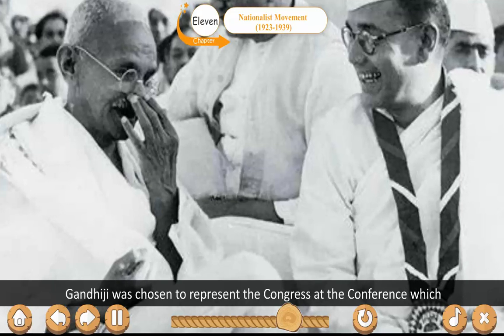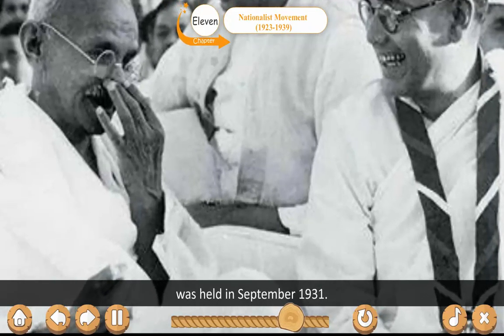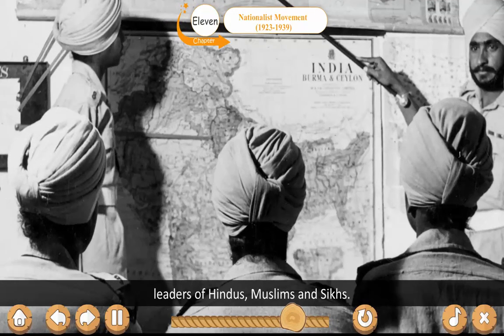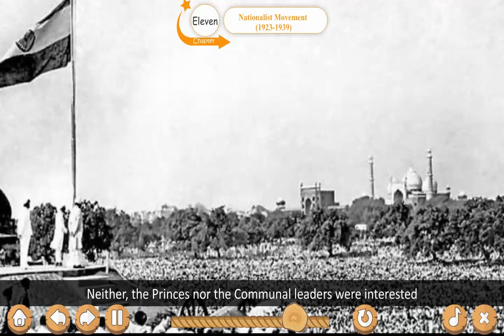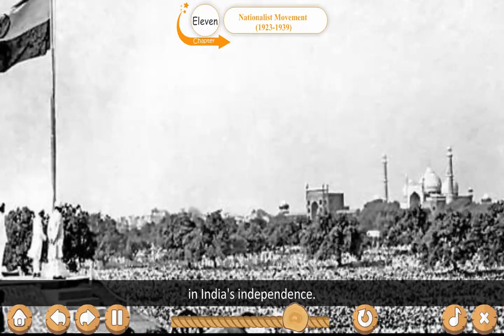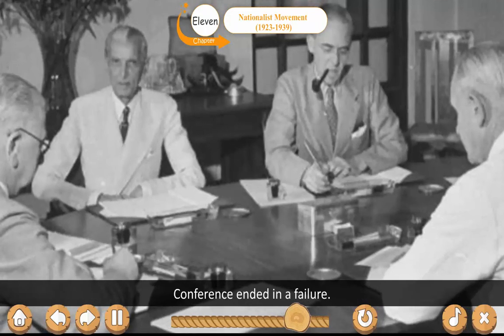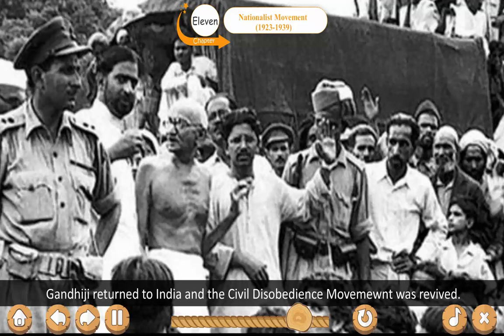Gandhiji was chosen to represent the Congress at the conference, which was held in September 1931. This conference was also attended by Indian princes and the communal leaders of Hindus, Muslims and Sikhs. Neither the princes nor the communal leaders were interested in India's independence. Therefore, no agreement could be reached and the second Round Table Conference ended in failure. Gandhiji returned to India and the civil disobedience movement was revived.